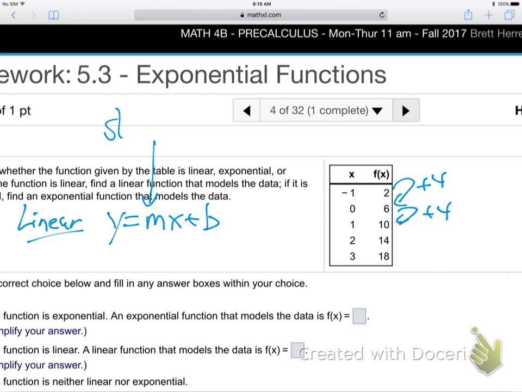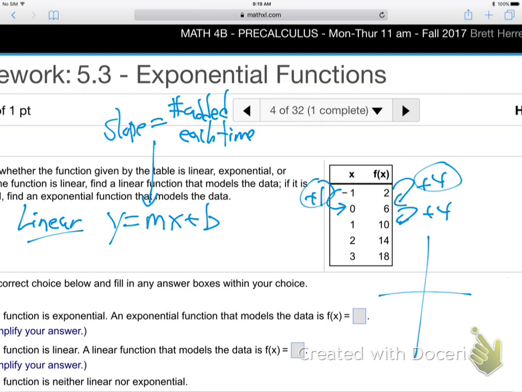The m is the slope. And what's the slope? It's actually that number added each time. It's the 4. Do you realize that when you add the same number every time to the y value, that is a slope? Because you see x is going up by 1 every time. So this is rise over run, do you realize? So the slope is just 4, that number being added every time.